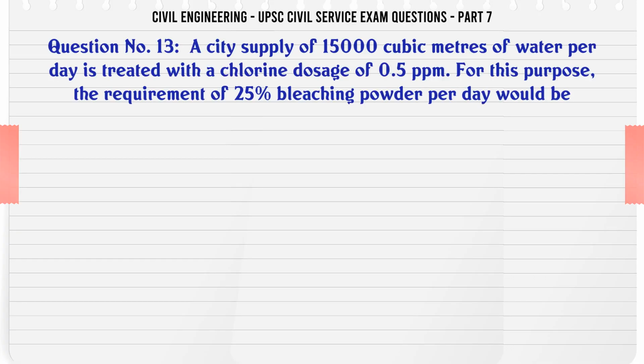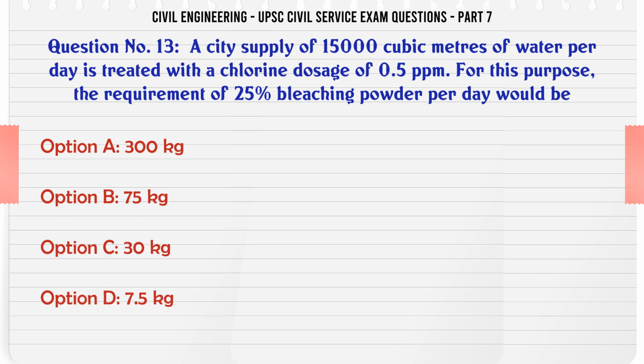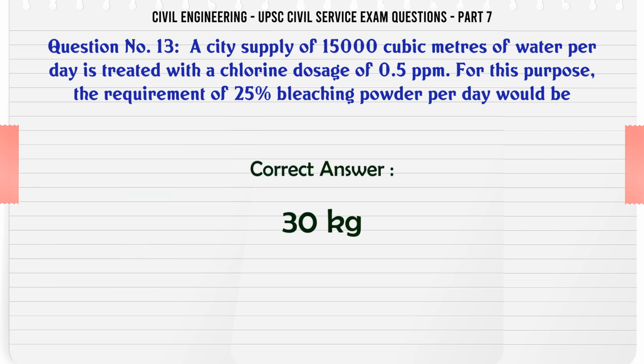A city's supply of 15,000 cubic meters of water per day is treated with a chlorine dosage of 0.5 ppm. For this purpose the requirement of 25% bleaching powder per day would be: A. 300 kilograms. B. 75 kilograms. C. 30 kilograms. D. 7.5 kilograms. The correct answer is 30 kilograms.